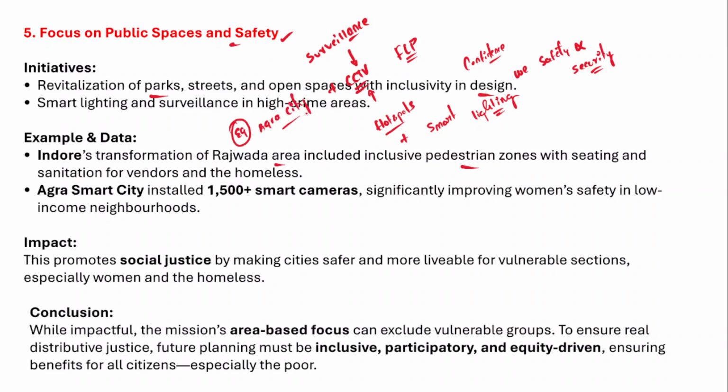Agra Smart City has ensured safety and security of women and safe spaces because it has installed more than 1500 smart cameras for regular surveillance in high crime areas. So the installation of 1500 plus smart cameras has improved women's safety in low income neighborhoods, and that's very important,